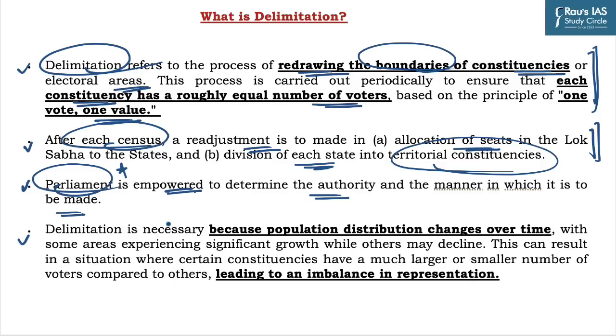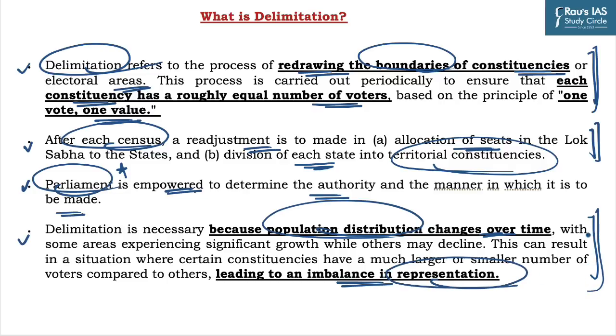And why is this exercise necessary? It is because the population distribution changes over a period of time. Due to that, some areas might experience a significant growth of population and other states or areas might face a decline, which may lead to a situation where certain constituencies have a larger or smaller number of voters as compared to others, which invariably leads to an imbalance in representation. In order to tackle this issue, the delimitation exercise is conducted. Here we have briefly discussed delimitation and its objective.